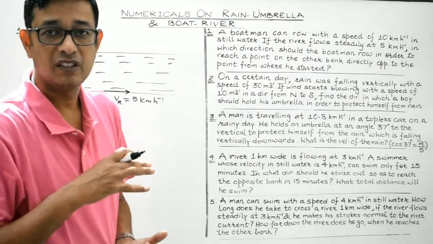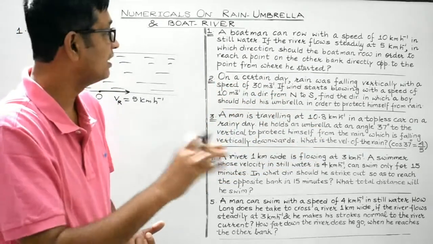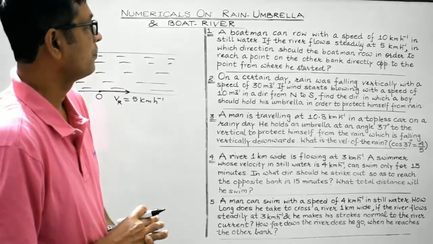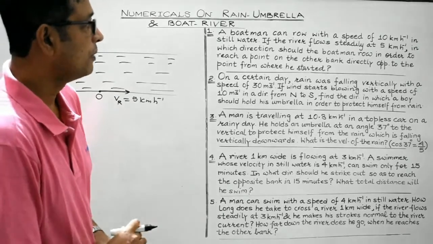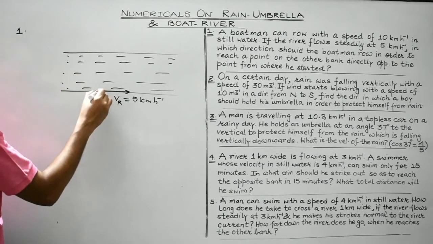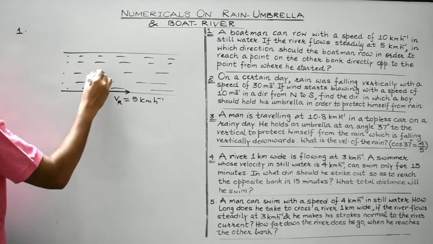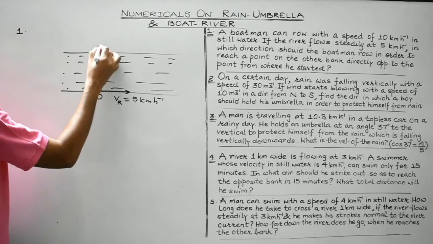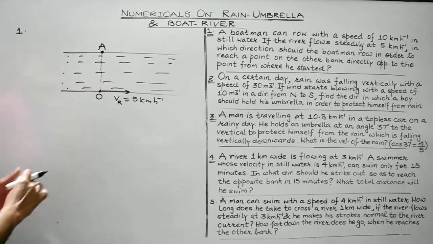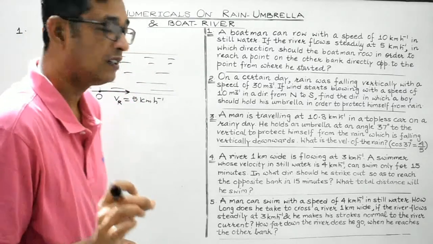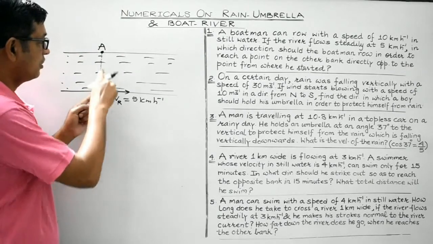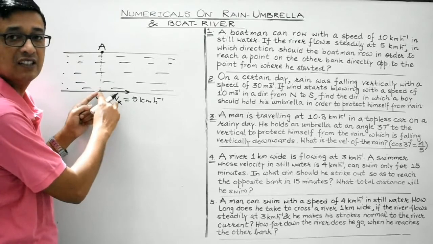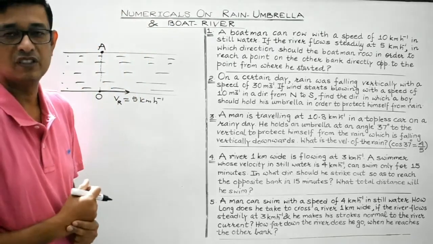That is, when the river doesn't flow, it is still, then the boatman can row with a speed of 10 km per hour. Right? Now, the boatman intends to reach a point directly opposite to the point from where he started. Means he intends to reach at this particular point, say point A. So the intention of the boatman is to reach point A, which is exactly opposite to the point where he started, on the other side of the river.